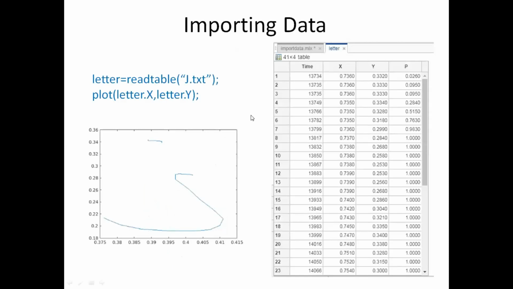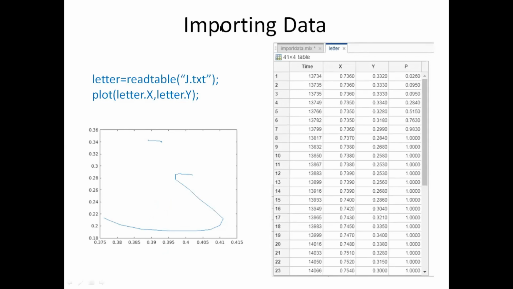So the first step, as I told you, is importing data. To import data, the data is available in the form of a text file. We have j.txt, which contains the data regarding the handwritten letter J. Then we have m.txt and v.txt. We are considering only 3 letters here to start with. Right now what I am loading here is the letter J text file.